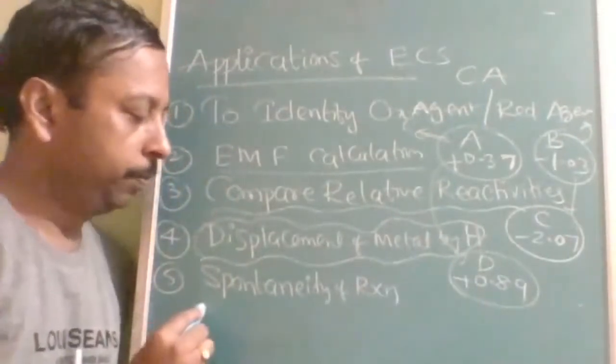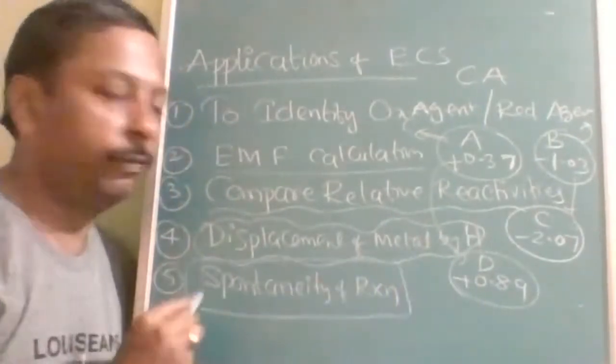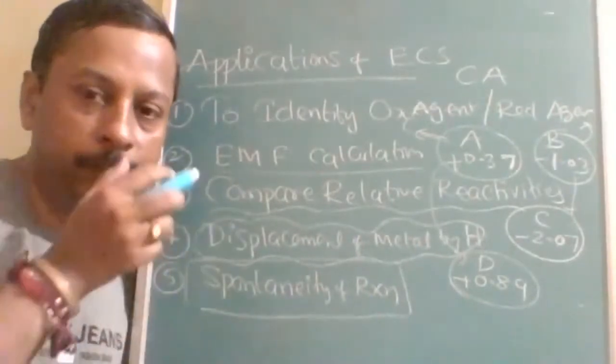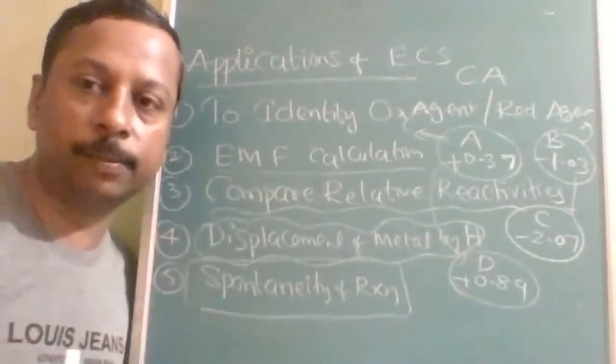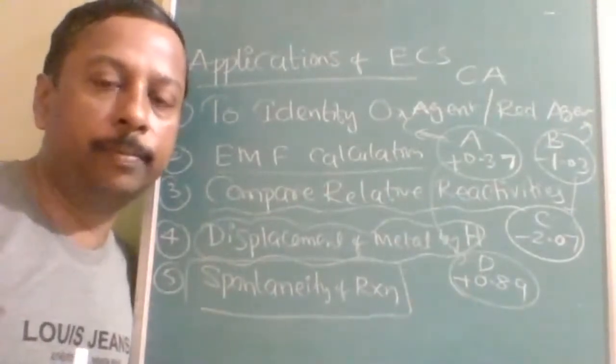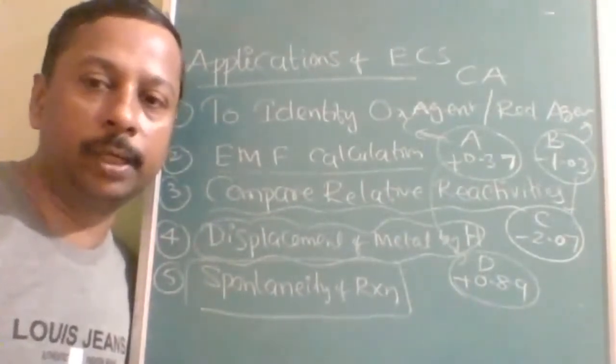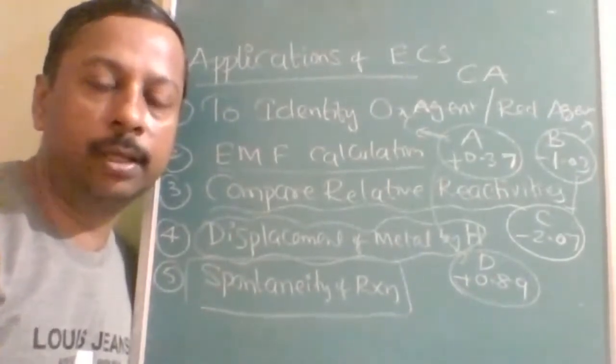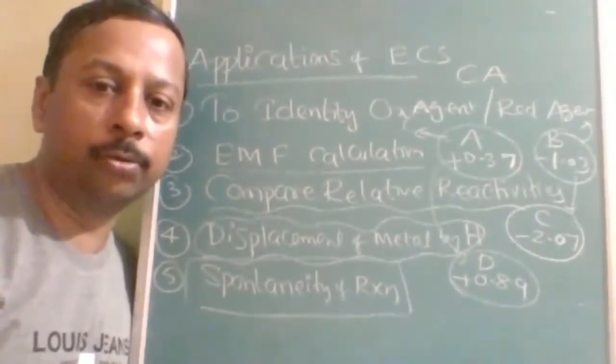Now next, spontaneous reaction or not. If you mix two metals and salts, whether the reaction will take place or not, and in which direction. To check the spontaneity, what value will you find out?